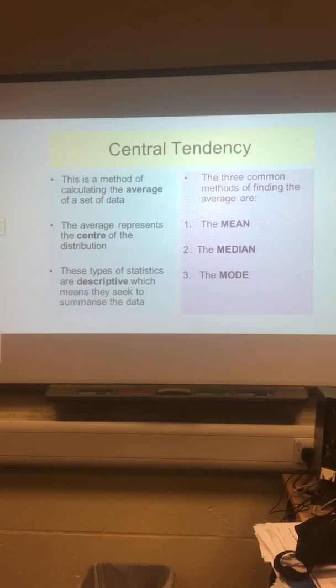And the last measure of central tendency you need to know is the mode, and this is the most common value. With nominal data, it is the category with the highest frequency count, and with interval and ordinal data, it is the number that occurs most frequently. The mode is unaffected by extreme values and the only method that can be used when the data is nominal. However, it is not a useful way of describing data when there are multiple modes.